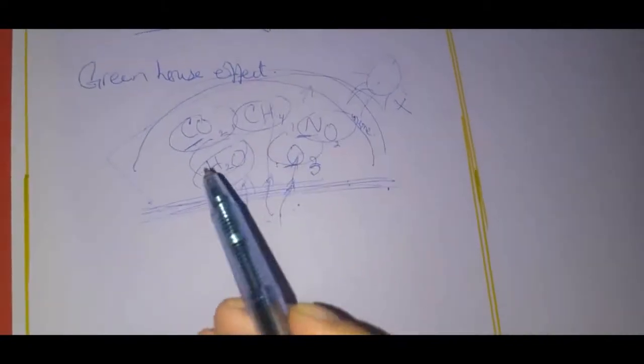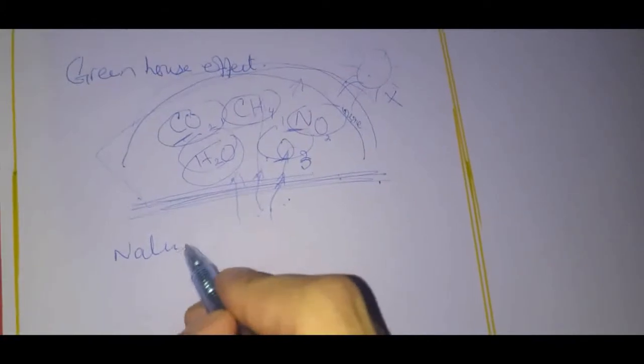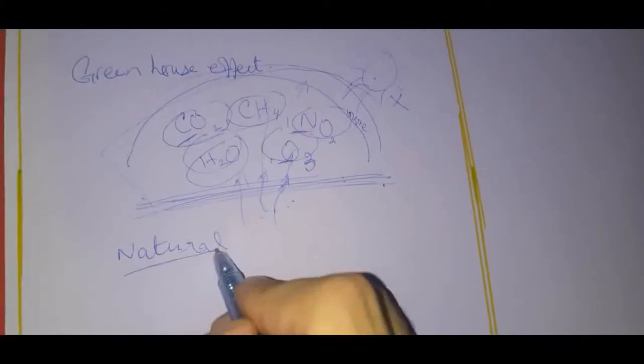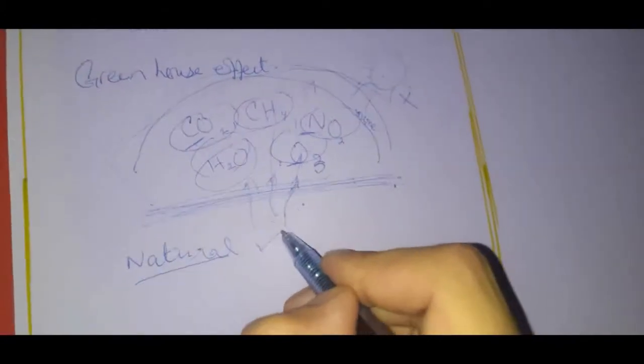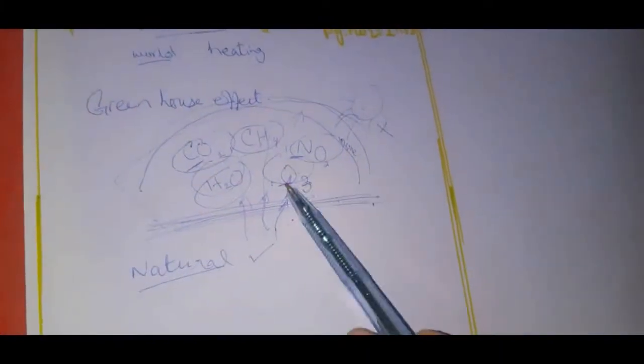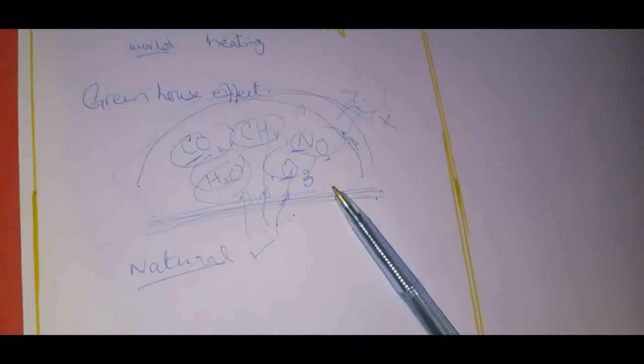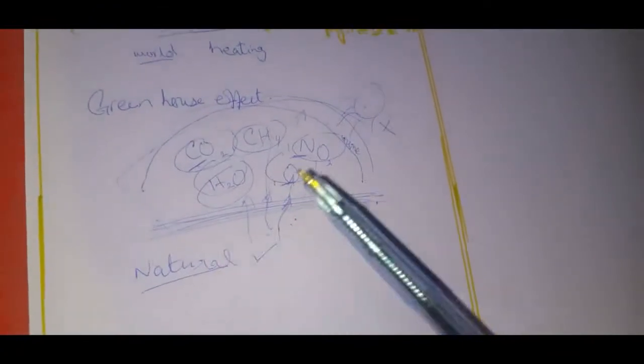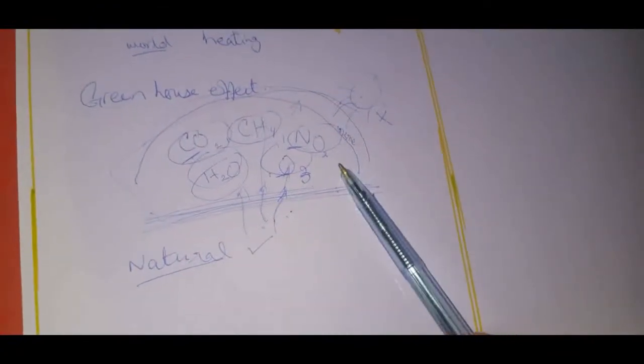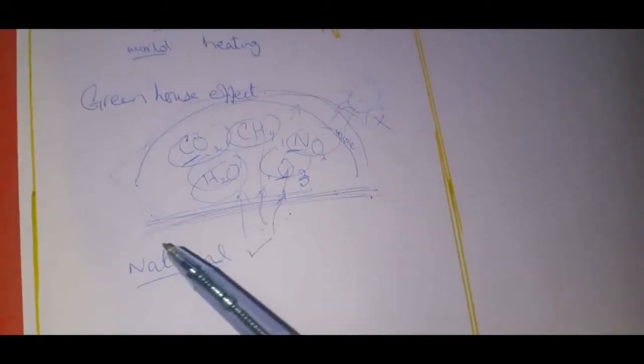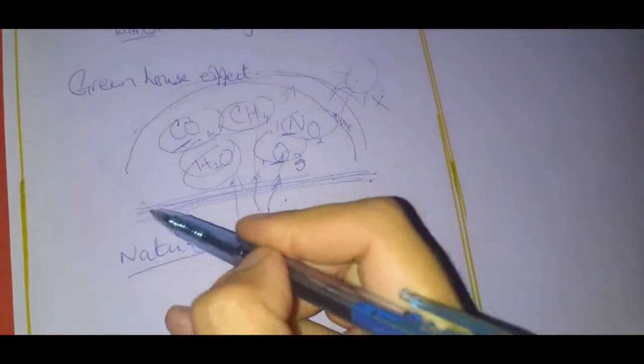The case is that if they are in natural proportion, then they are okay and very helpful to us. If they are naturally produced, that is, kept constant, then they are very helpful to us. But if they are not constantly produced, and if we are using